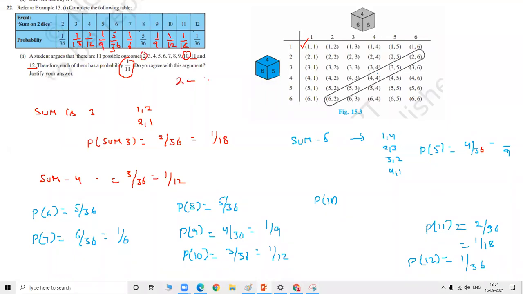2 can come in one way, but 3 can come in two ways. 4 will come in three ways. So the possibility of getting different numbers has different ways. Here the outcomes are 2, 3, 4, 5, 6, 7, 8, 9, but each outcome will come in different ways. That's the reason each outcome doesn't have the same probability here. Do you understand, guys? Is it clear how to write the answer? Yes, sir.